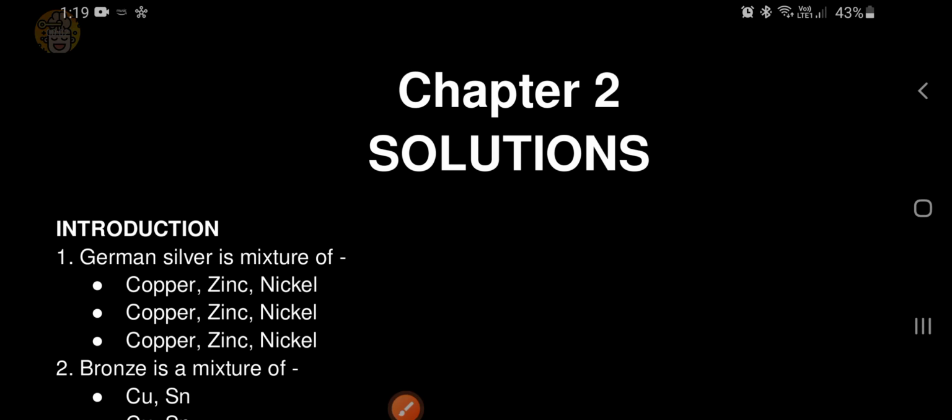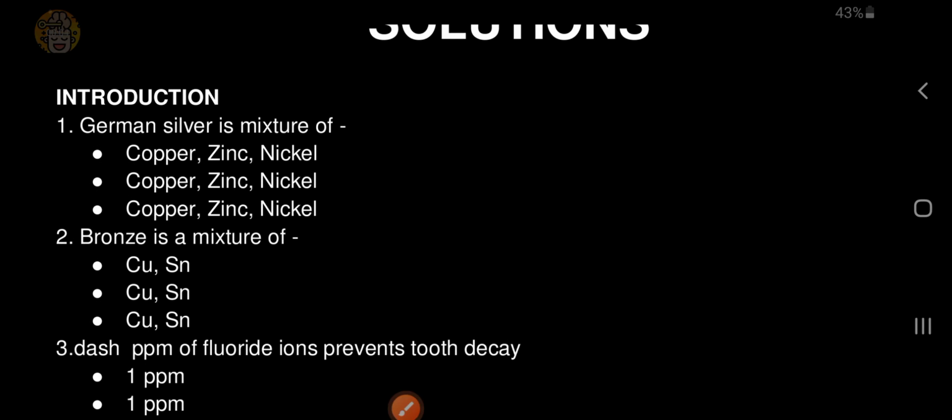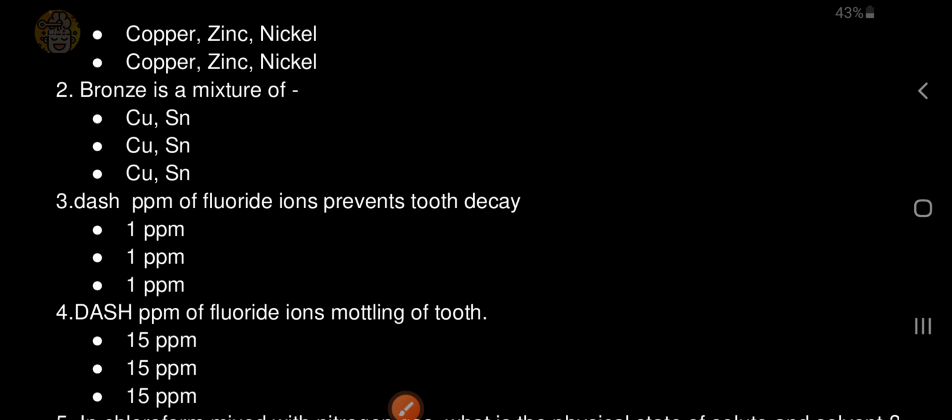Chapter 2 Solutions. German silver is a mixture of copper, zinc, nickel. Bronze is a mixture of copper, tin. Dash ppm of fluoride ions prevent tooth decay.